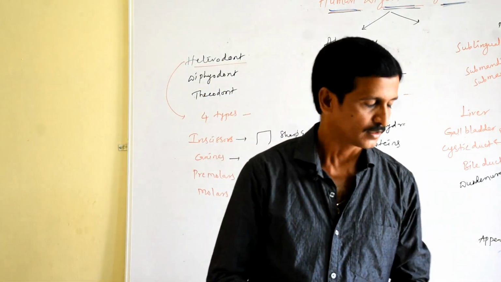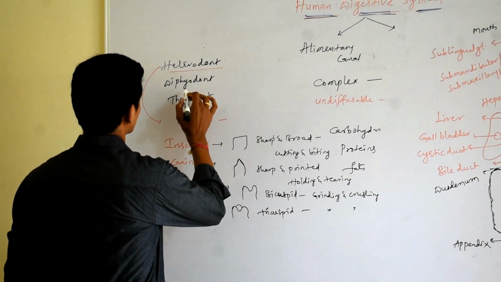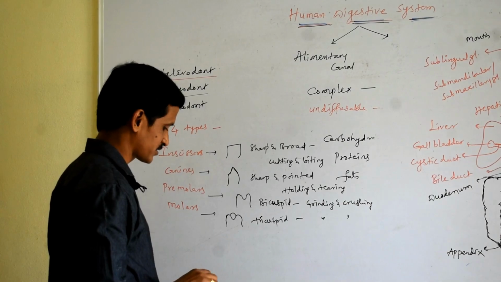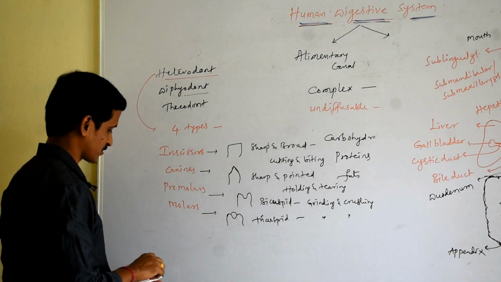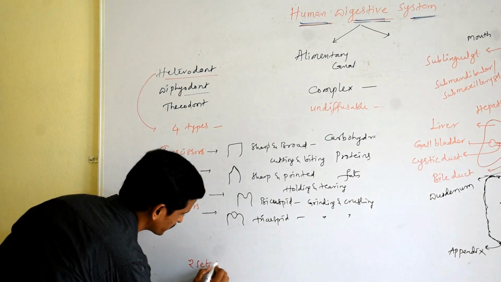Okay. Next, then humans teeth are diffeodont in nature. Diffeodont means humans possess two sets of teeth.